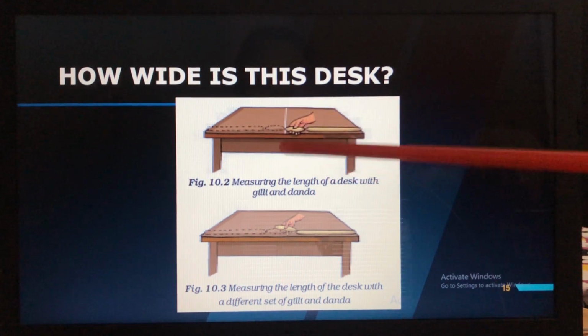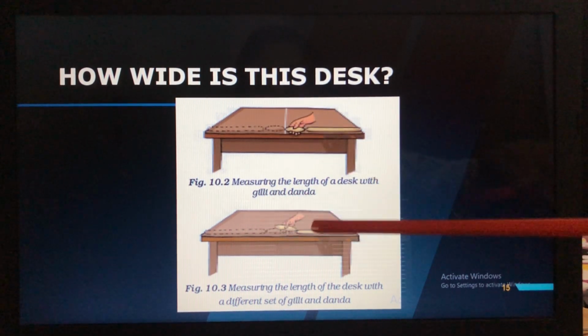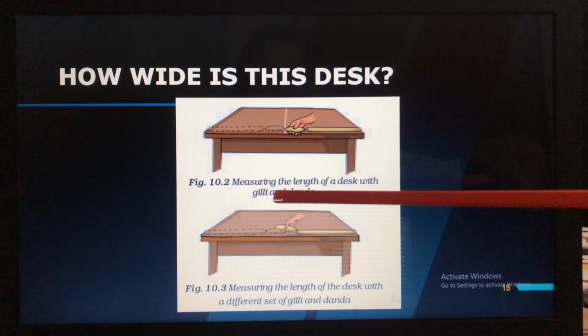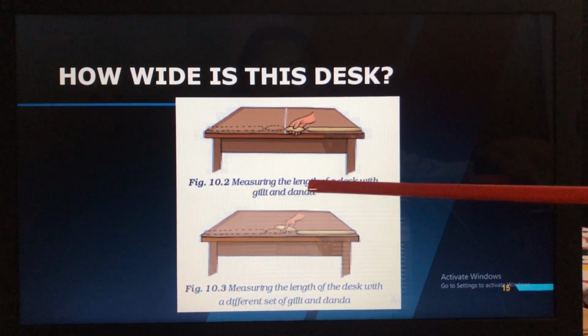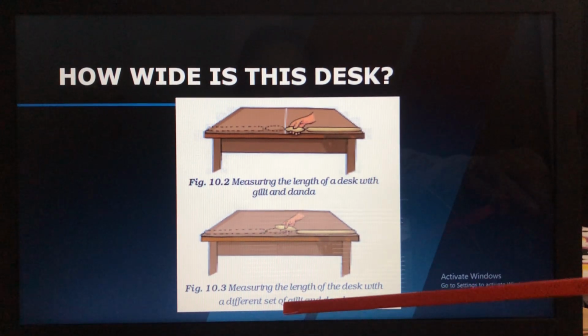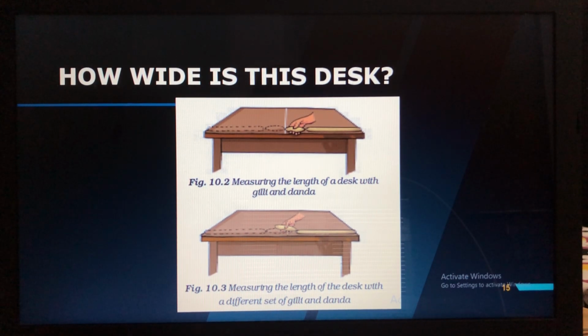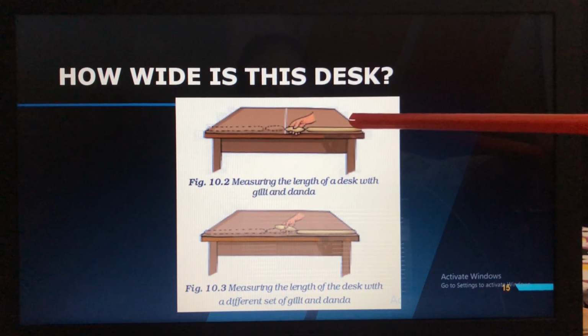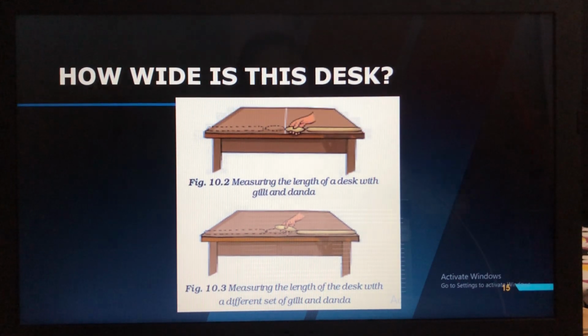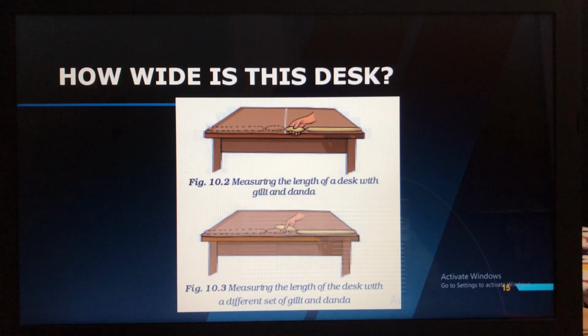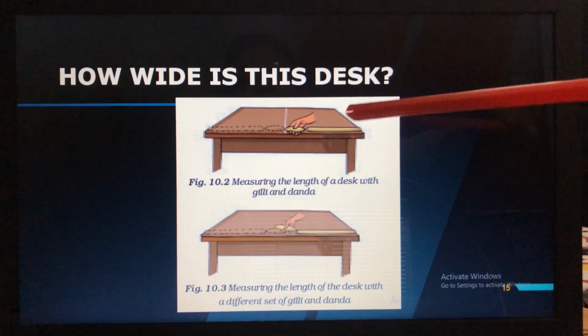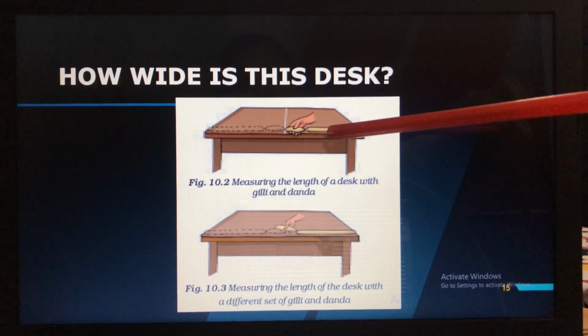So this is the desk where you are sitting and studying, or any other desk also you can take. Now what you have to do is measure the length of the desk with the gilli and the danda, here measuring the length of the desk with a different set of gilli and danda. Now the desk seems to have a length equal to 2 dandas. Supposing the length of this desk is 2 dandas, this is 1 danda and another one, and 2 lengths of gilli. So this is 2 dandas and 2 gillis. So 1, 2, 1, 2.